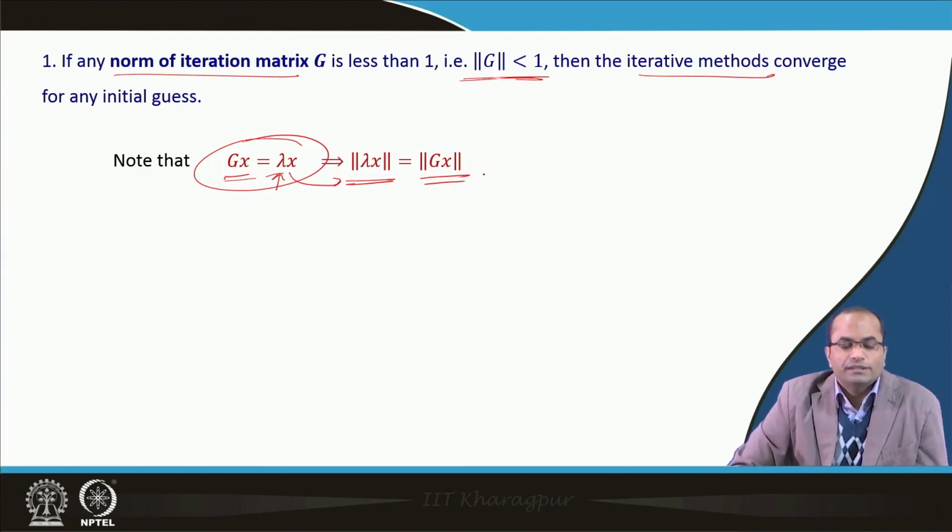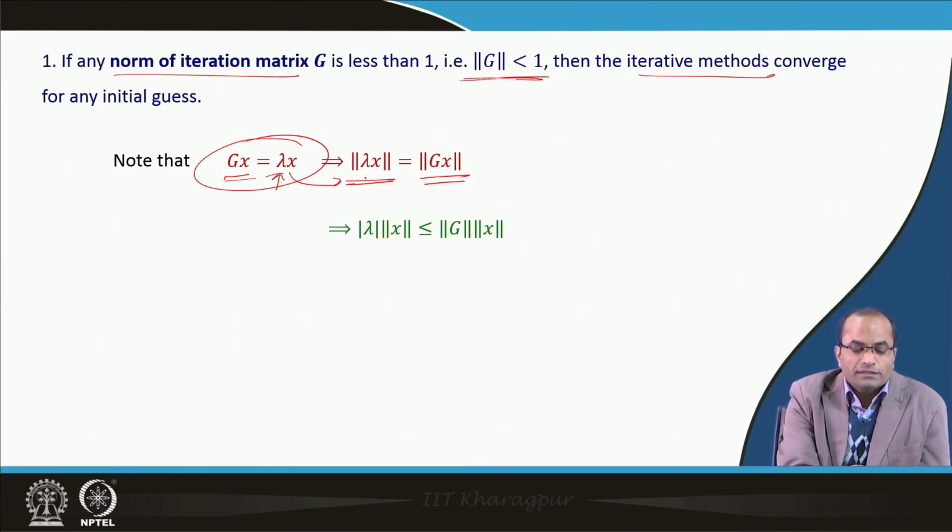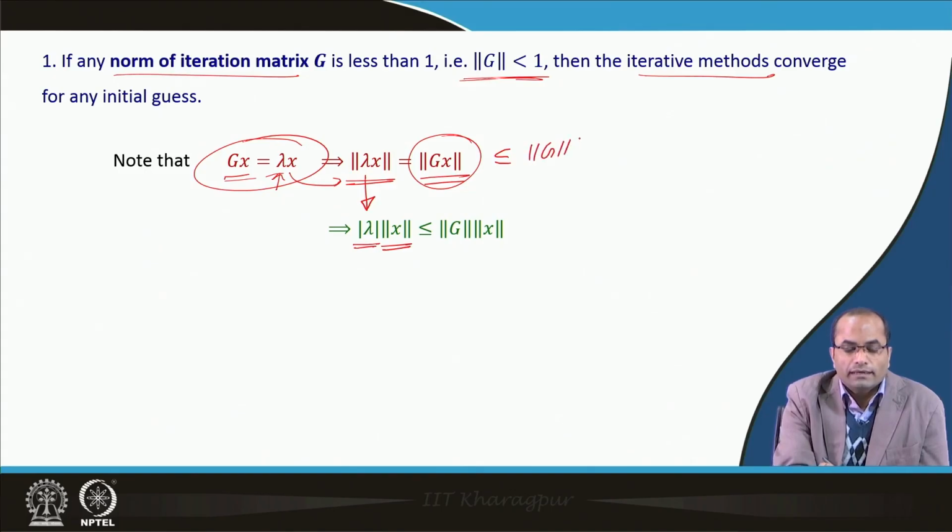Then we use this property of the norm, that the left side is the absolute value of lambda times the norm of x. For the right hand side, G x, we have used the inequality that the norm of G x is less than or equal to the norm of G times the norm of x. So, this inequality is used here.